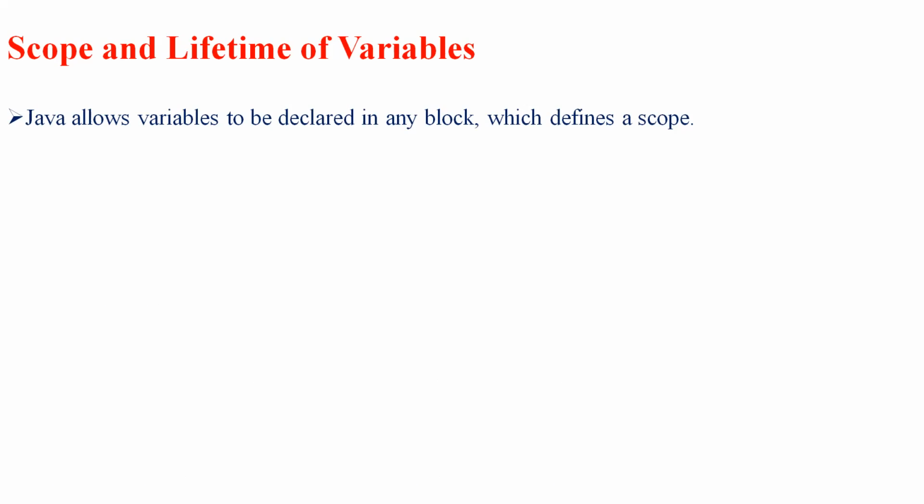The scope of a variable refers to the areas or sections of a program in which the variable can be accessed. Java allows variables to be declared in any block. So the variables can be declared at any part or section of a program. The scope of a variable refers to the areas or sections of a particular program in which the variable can be declared or accessed.